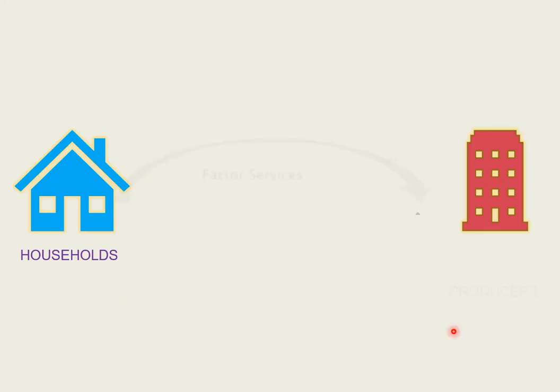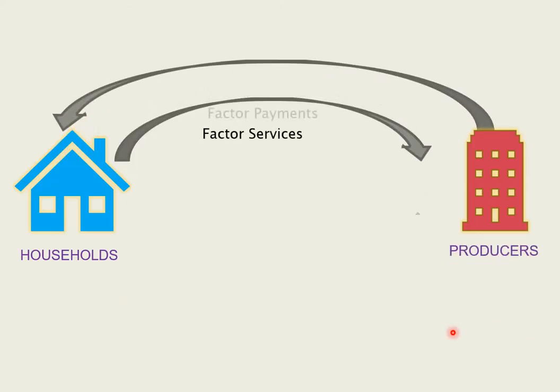Now considering that there are only two sectors in this kind of economy, that is the households and the producers, the households are going to provide their factor services to the producers. The factor services include land, labor, capital, and entrepreneur. These are going to be used by the producers for carrying out their process of production.